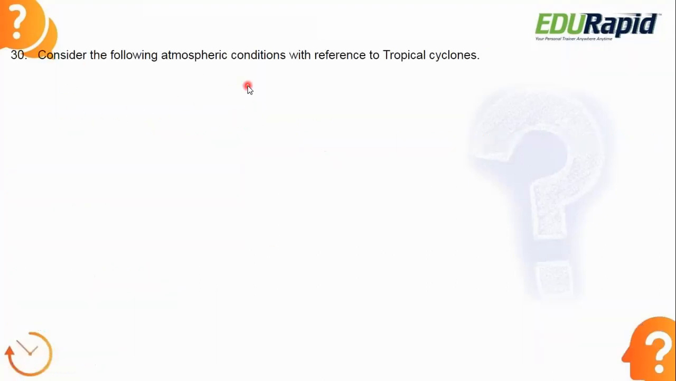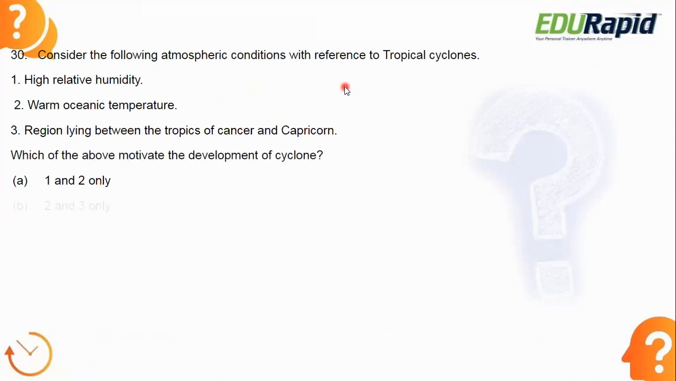Consider the following atmospheric conditions with reference to tropical cyclone. You need to find out the correct answer using the codes given below. They are giving the factors which will motivate the development of the cyclone. So you need to find out which factors will affect the development of cyclone, or which factors will cause the development of cyclone.